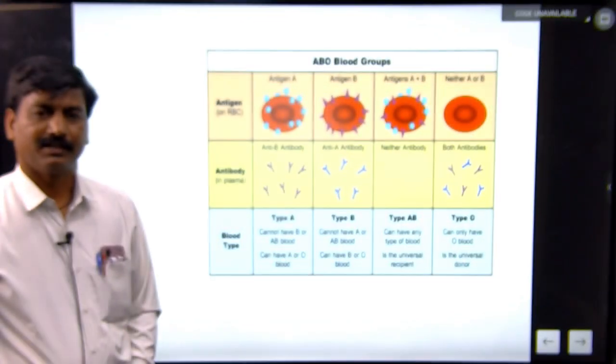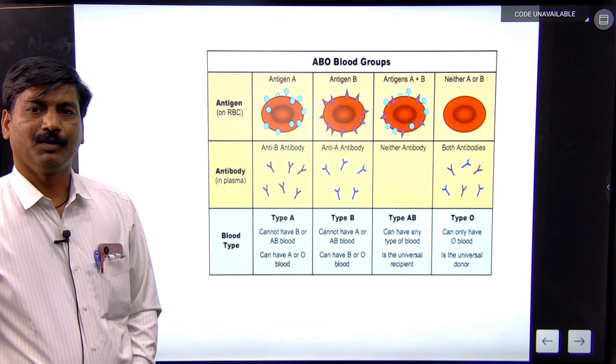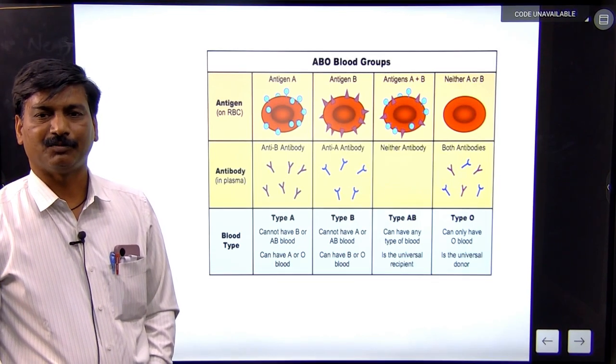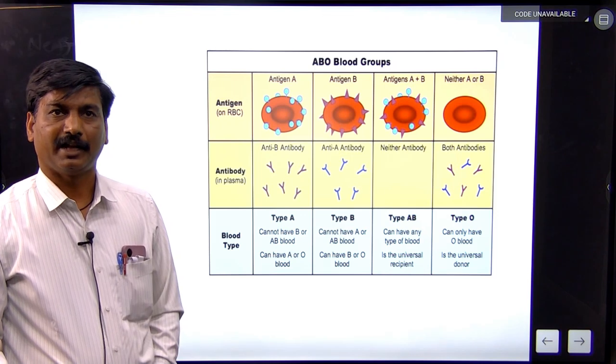The table also shows the antigens present on the surface of RBCs.